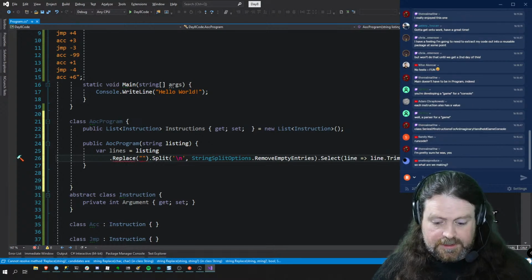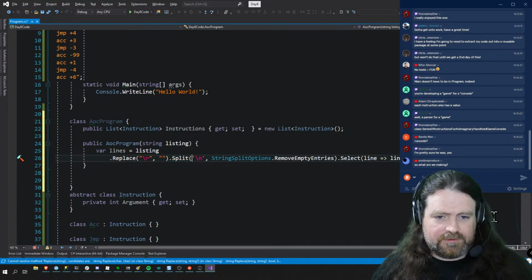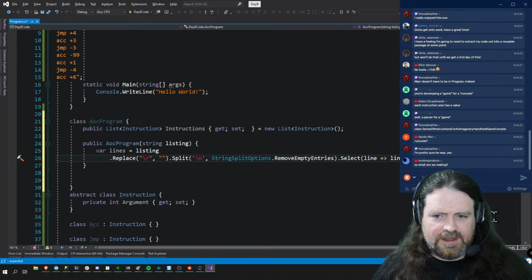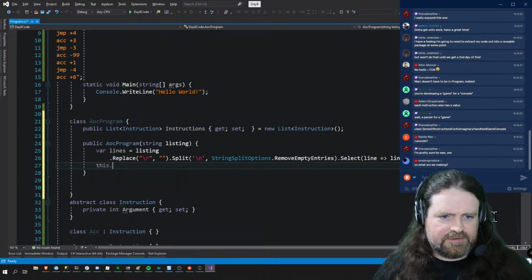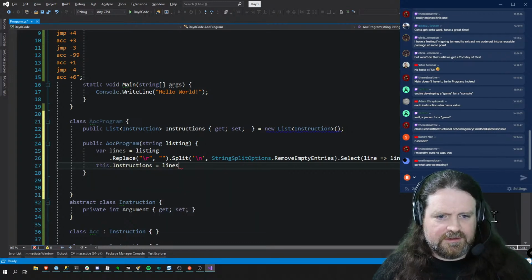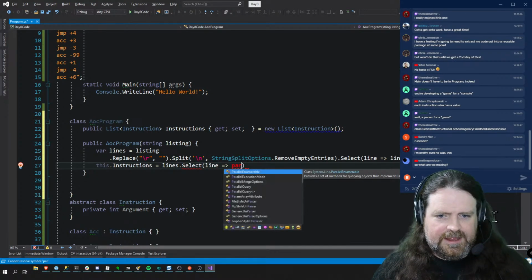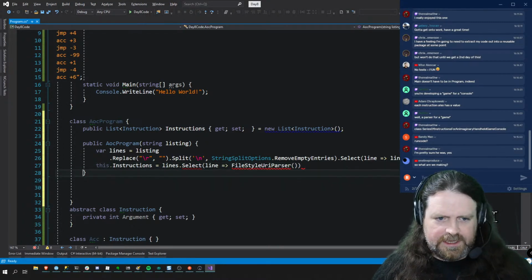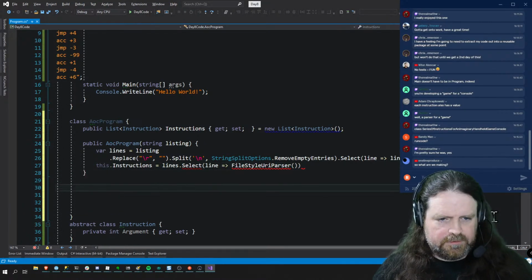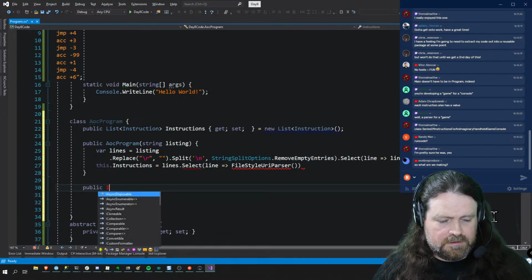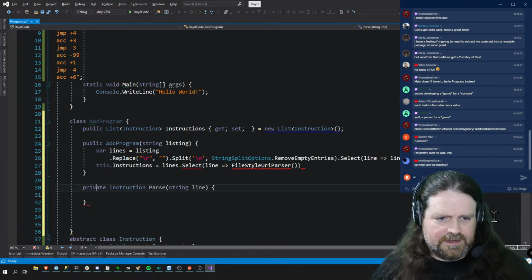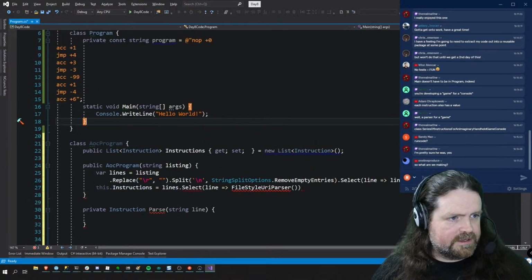So let's replace \r with nothing, split that on a new line, that's fine, and give us that thing. Then we want this dot instructions equals lines dot select line goes to parse line, which wants to be a private instruction parse string line. Okay, there we go.